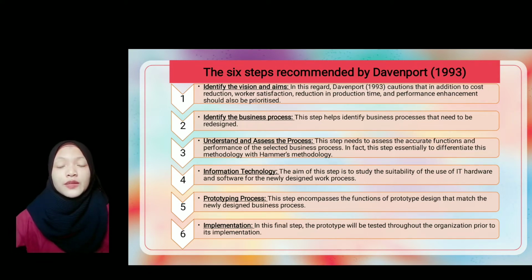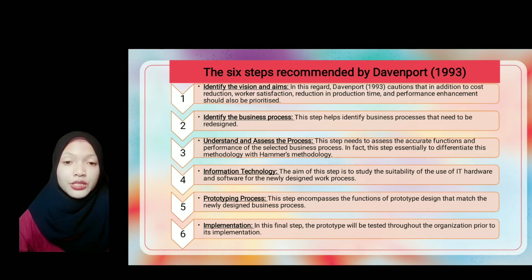Next, step 2, identify the business process. This step helps identify business processes that need to be redesigned. Thus, according to Davenport 1993, the BPR team has to direct its attention on several important core processes. There are identify the process to re-engineer, analyze the current situation, process redesign, come up with alternative laboratory testing, redesign process implementation, change management, business process re-engineering as the current best methodology for improving the business process.